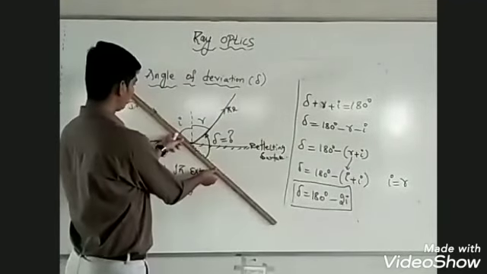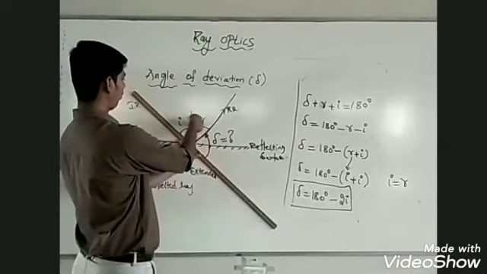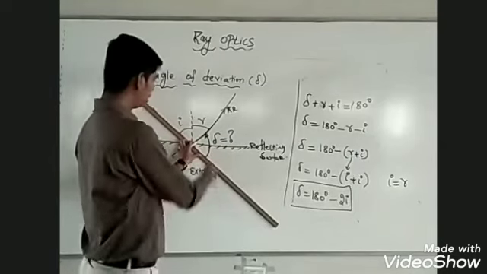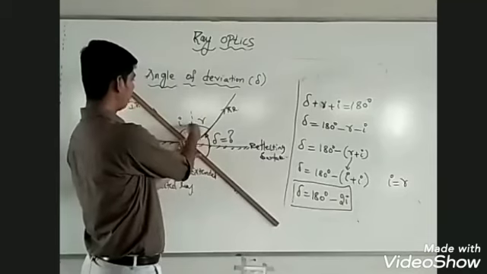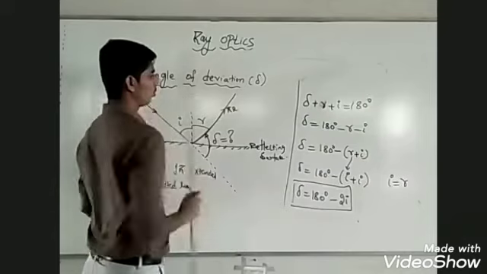This is a straight line. Ray of light always travels along a straight line. The total angle of a straight line should be 180 degrees. This is delta plus r plus I. Delta plus r plus I should be equal to 180 degrees.